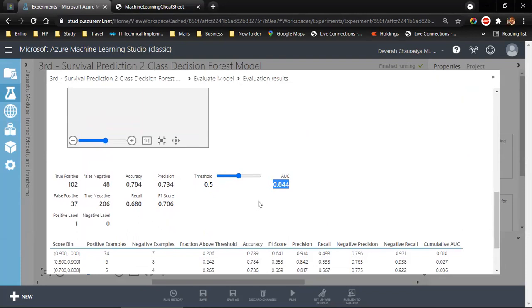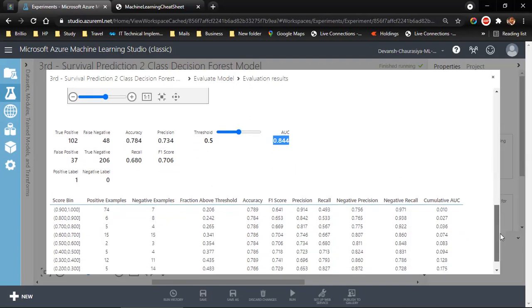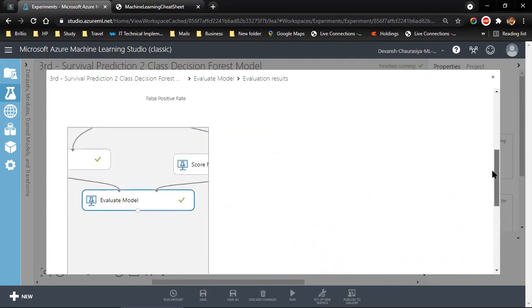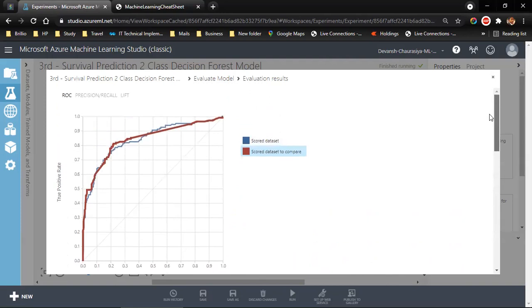So what we see is the accuracy has not increased, it has slightly dipped. Area under curve remains approximately the same. So we have not increased the accuracy of the model. So what we can do is we will stick to our second model.